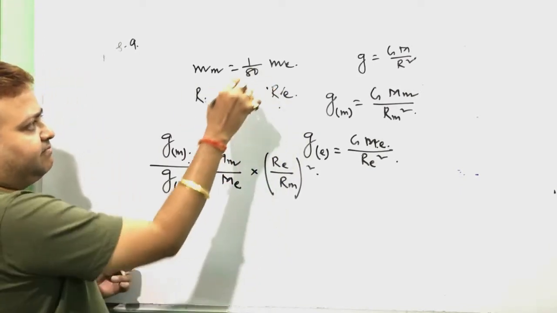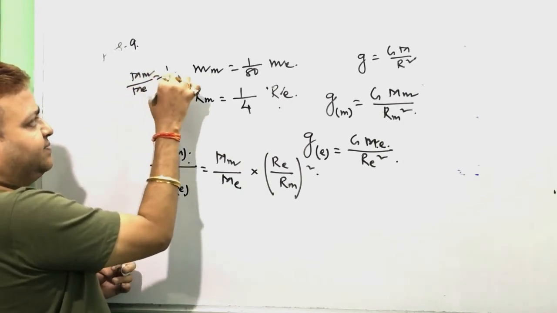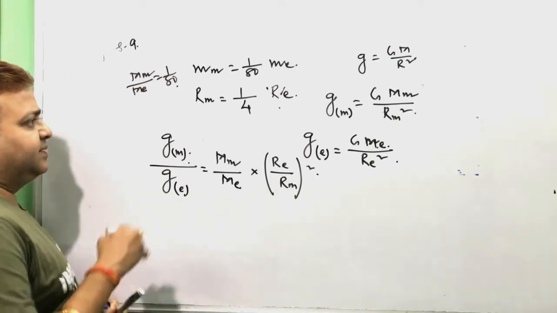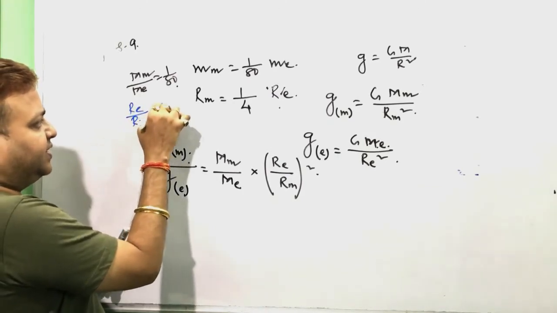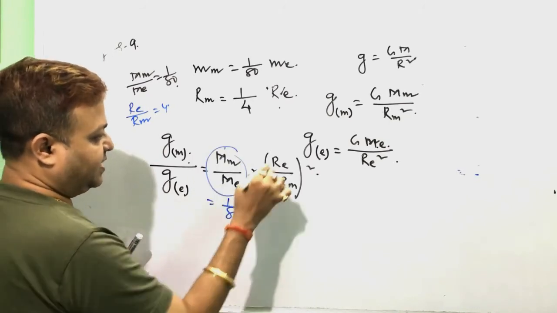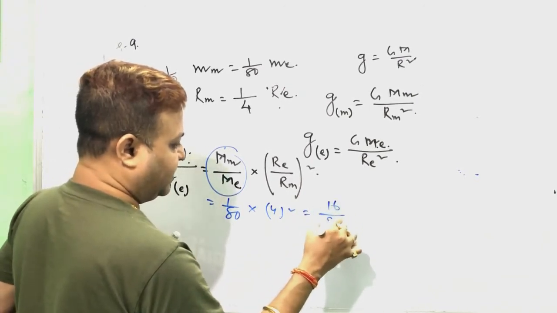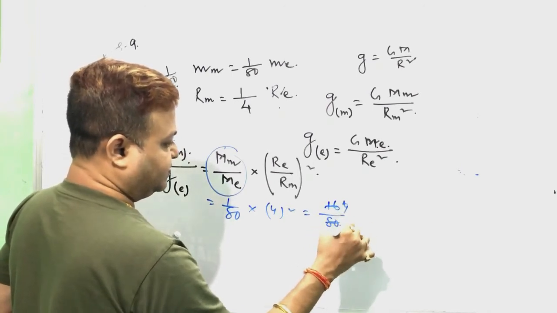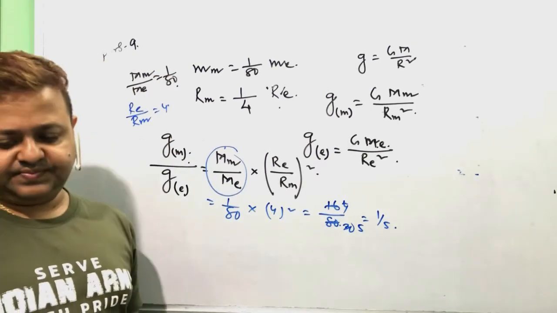Now see here, mass of moon by mass of earth equals 1 by 80, right? And radius of earth by radius of moon equals 4. So substituting, 1 by 80 times 4 whole square, that is 16 by 80, so 1 by 5.